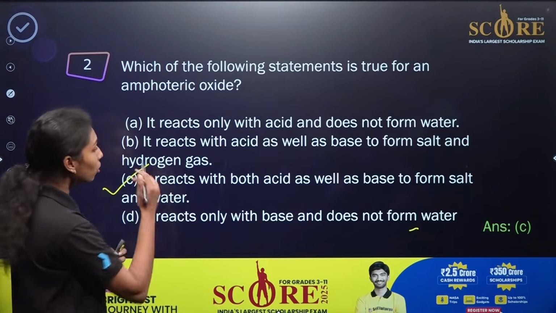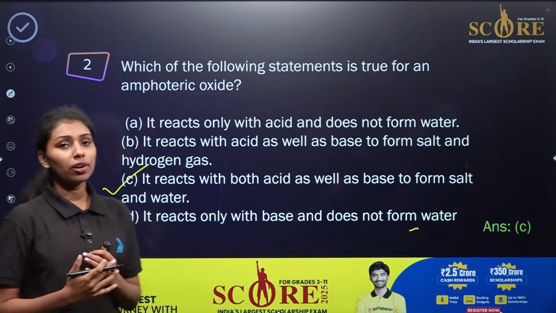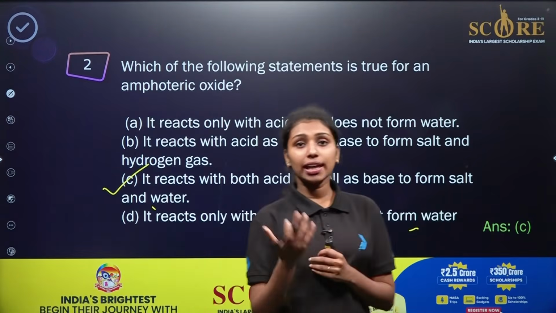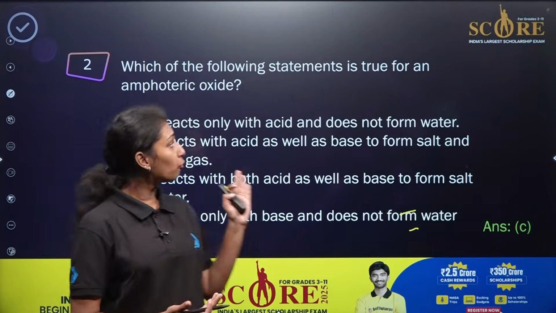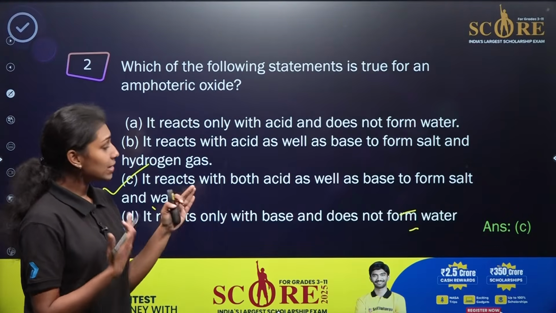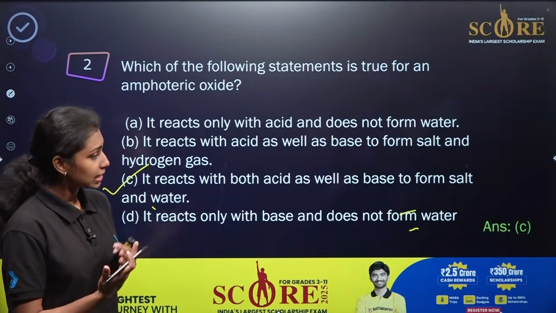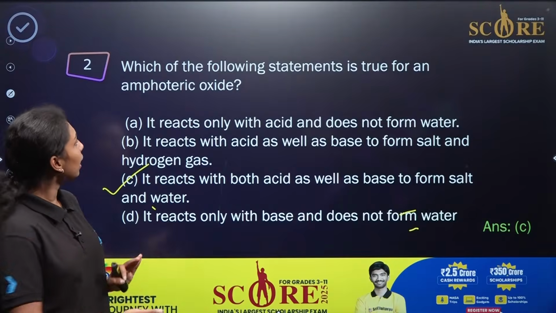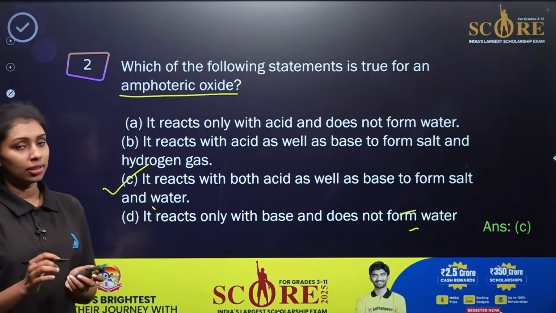It reacts with both acid as well as base to form salt and water. So as we already know, generally whenever oxides react with acids or bases, they form salt and water here. So amphoteric oxides are the ones which react with both acid as well as base. Otherwise, they have the character of both acidic as well as basic oxides. So option C will be the correct answer for amphoteric oxide. Clear?